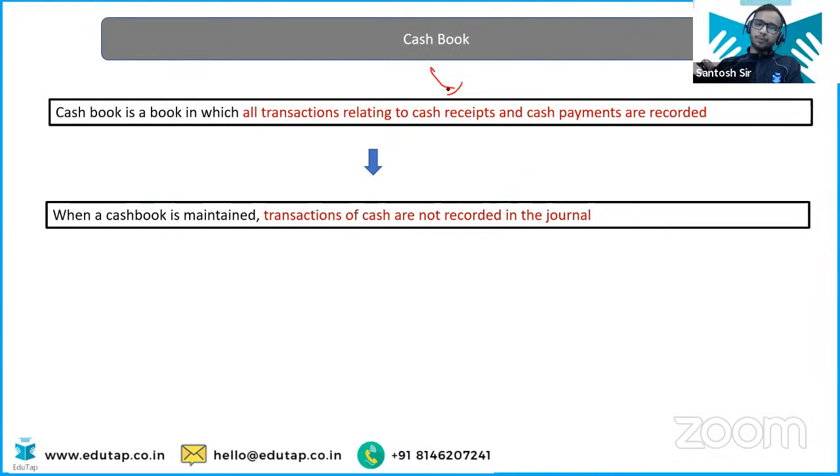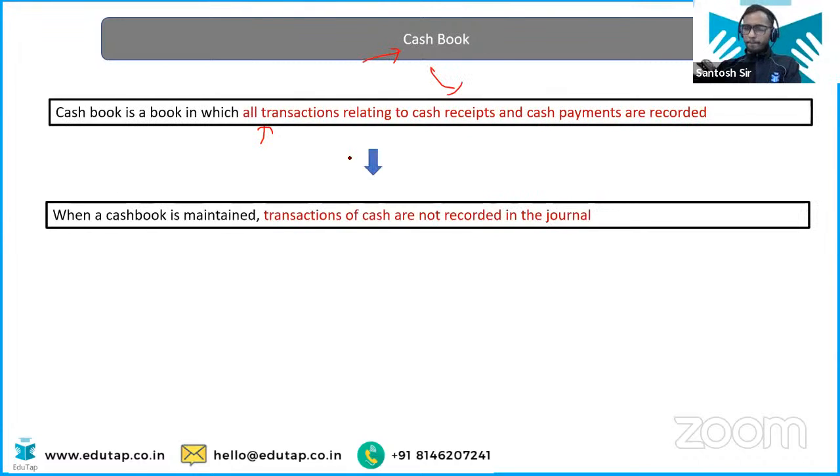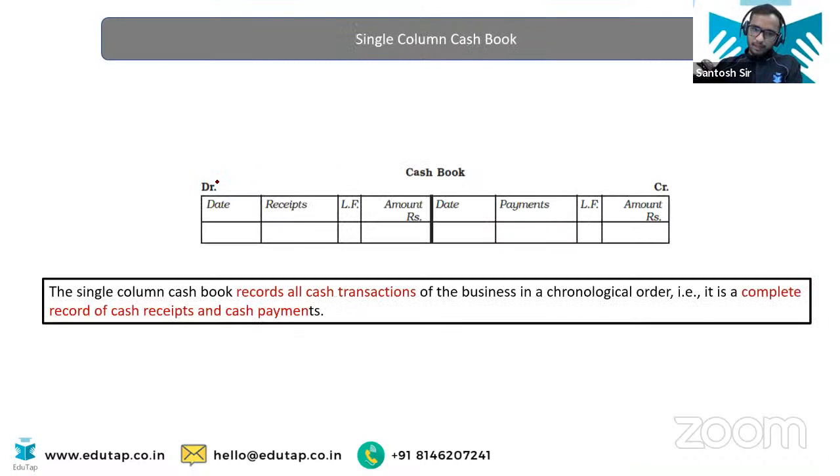First one is cash book. Now this cash book is going to contain all the transactions that relate to cash, whether you are receiving it or paying it. All the entries that are happening in cash, you are going to enter into the cash book. Easy enough, nothing rocket science, very logical, as the name suggests. Now, what's the format of cash book? That is important. So I'll show you the format.